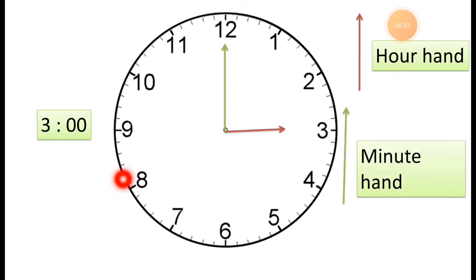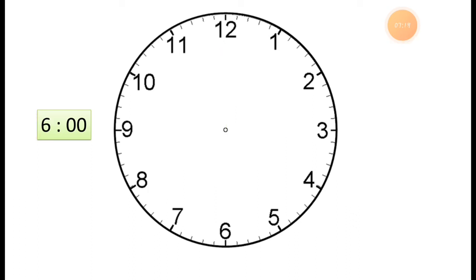Which hand is it? It is the minute hand. You can see this. I just show you. Which hand is what? This is the red color. It is the short hand or the hour hand. Then the green color, it is the minute hand. So this way we can show the given time by drawing the hands. It is a very easy thing, students. I have some more examples for you. Now I hope you are able to draw this time by yourself also.